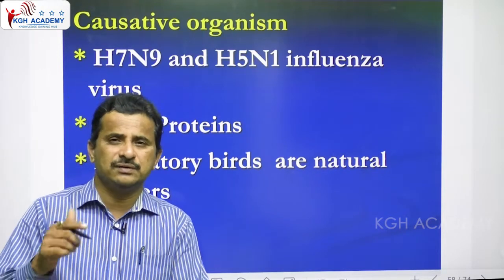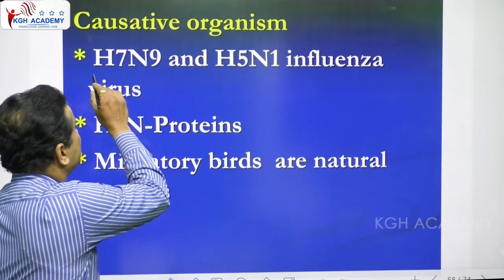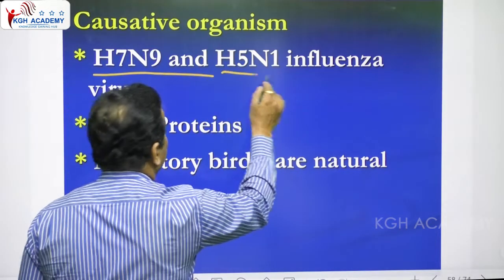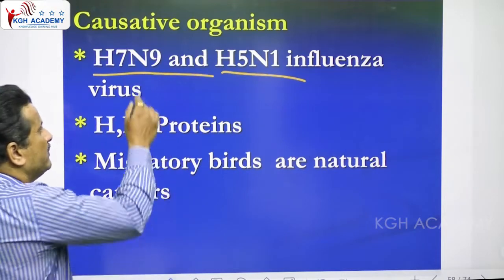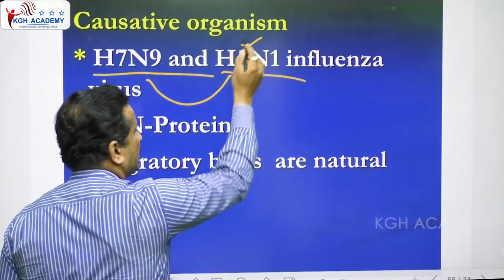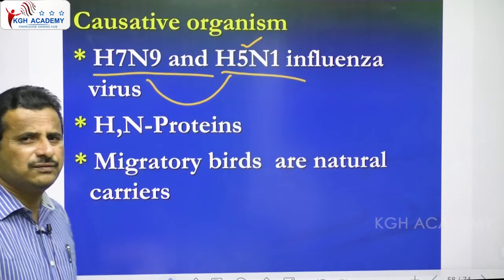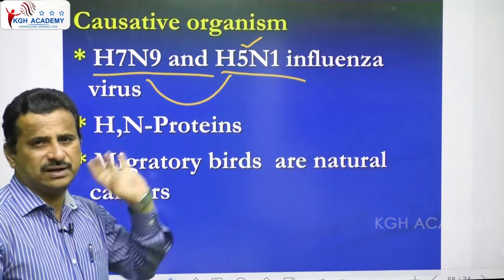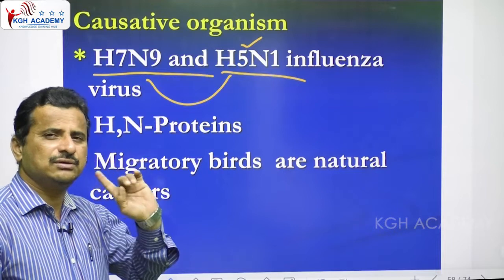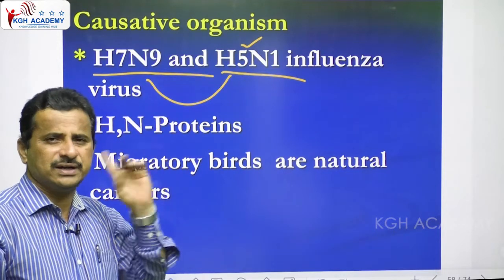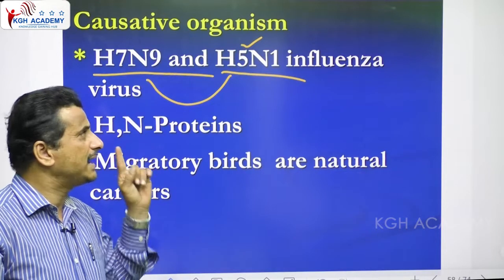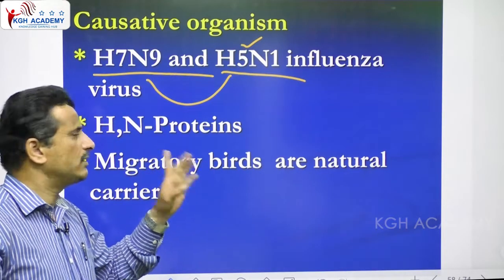Bird flu is caused by the H7N9 influenza virus or the H5N1 influenza virus. Most bird flu cases are because of the H5N1 influenza virus. So at least try to write one causative agent: the influenza virus, particularly the H5N1 influenza virus.